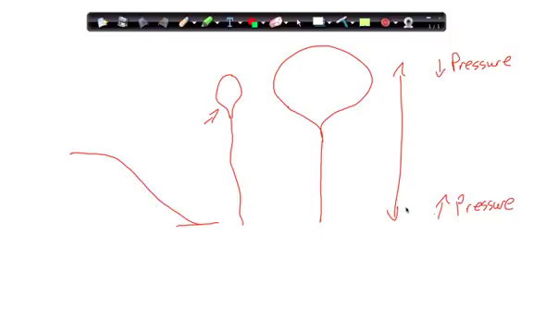And conversely, if you started off with a balloon this size at sea level and then dove, like 2 or 3 atmospheres, about 60 to 90 feet, the pressure would increase and would decrease the size of the balloon, because the volume of air inside of it at sea level was pretty much a constant. However, as you apply more external pressure, the gas has a smaller volume. It's more compressed.